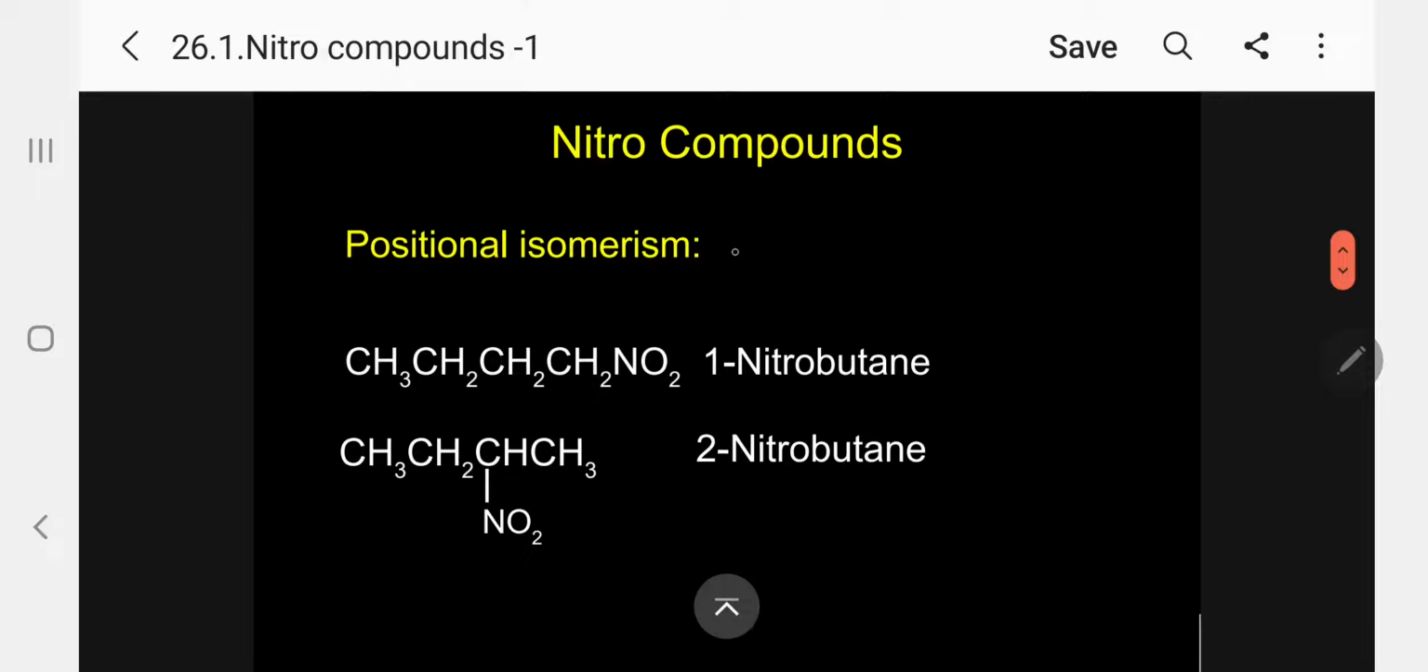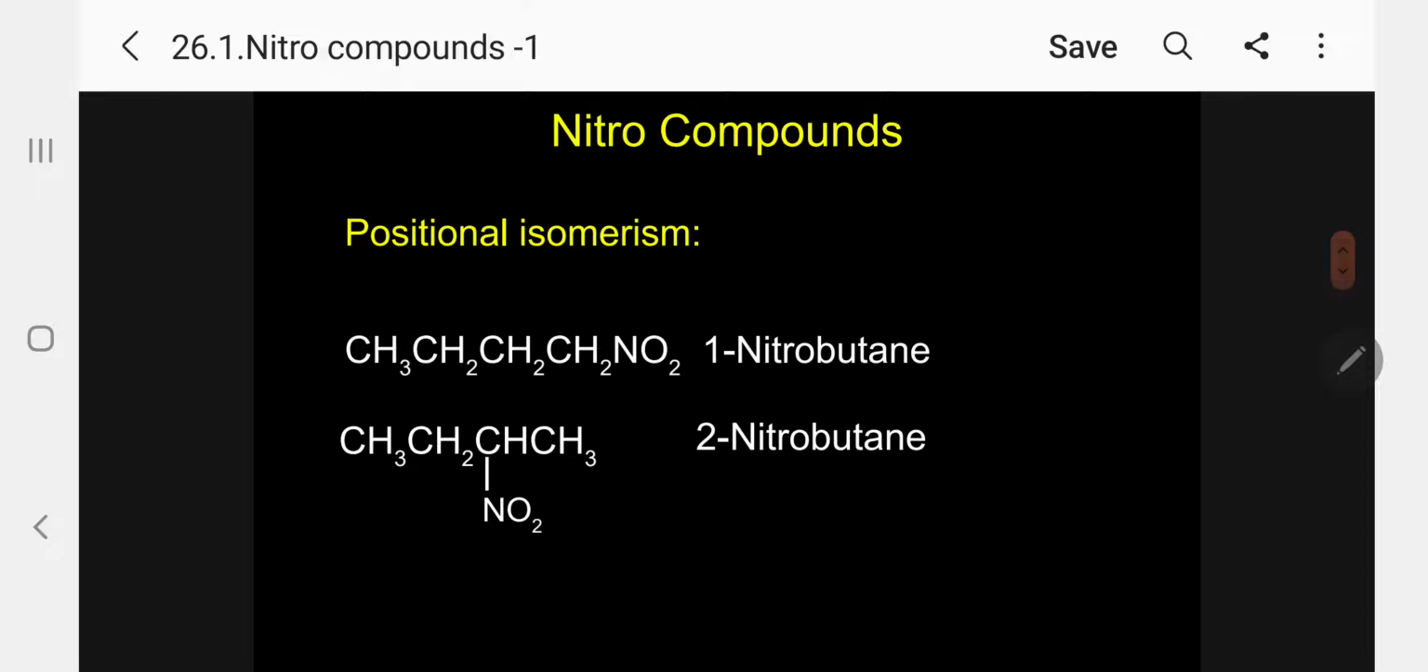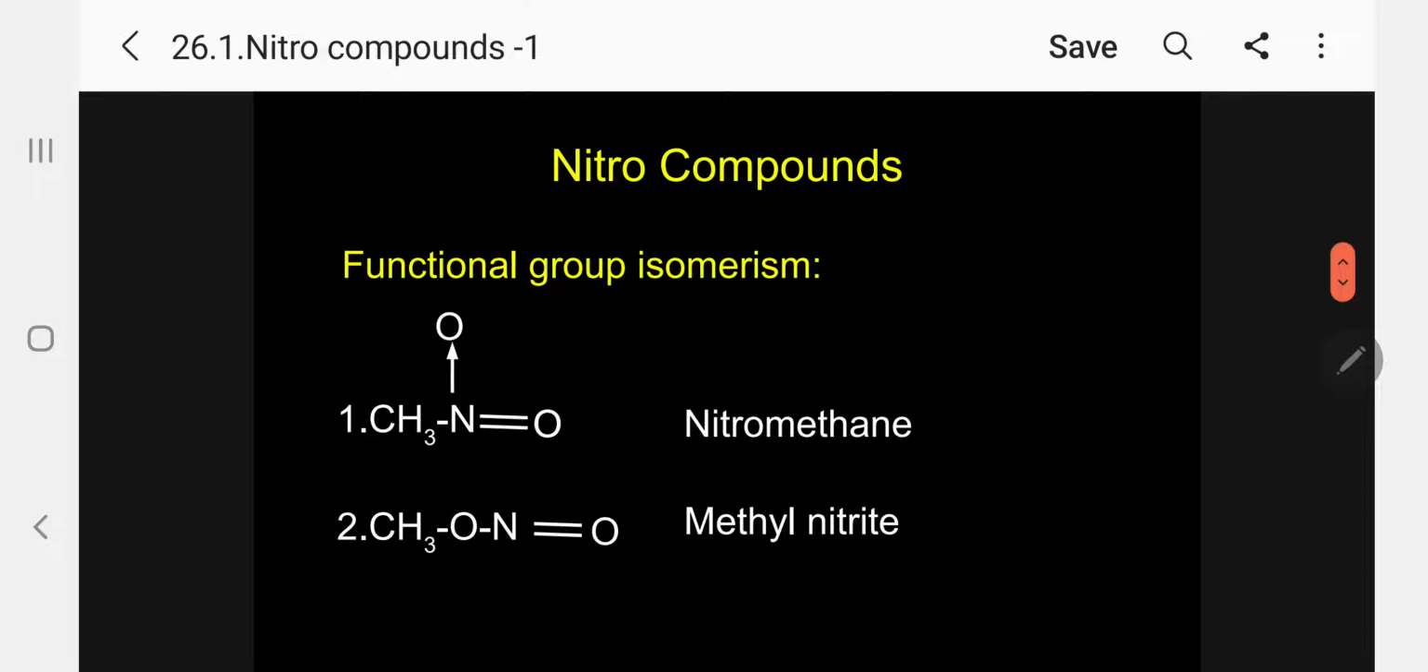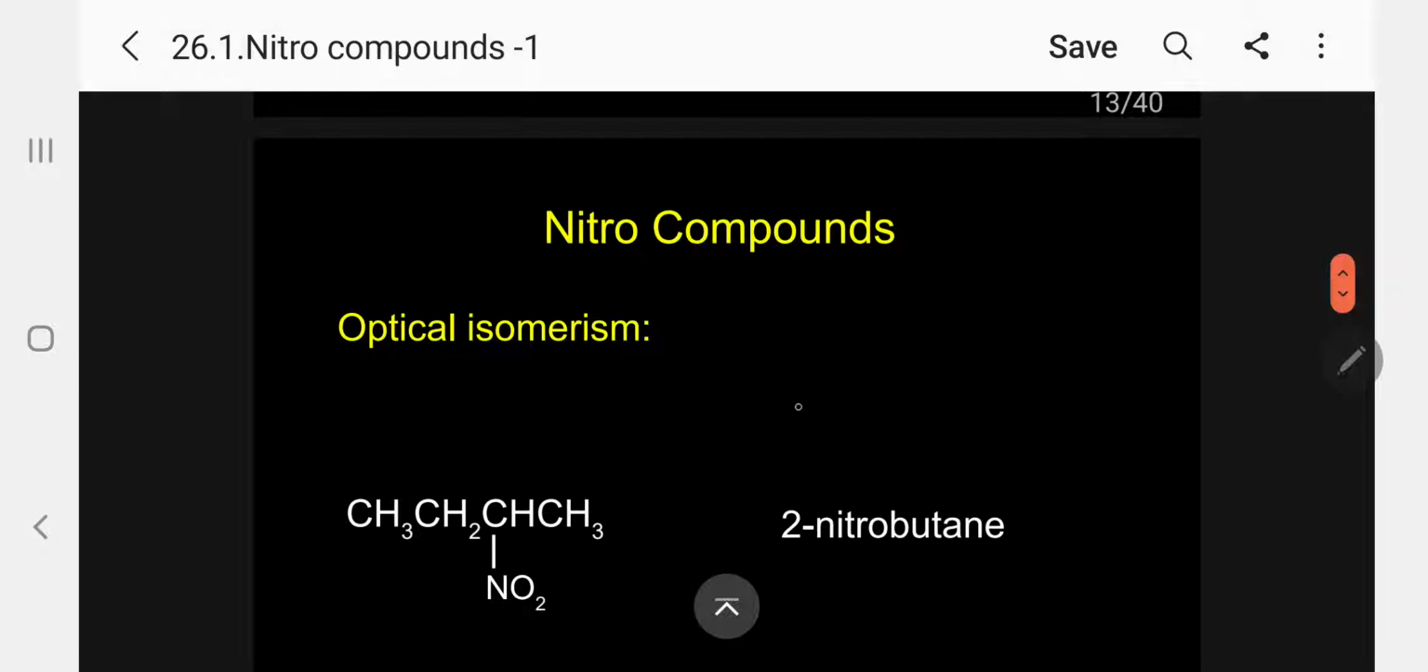Coming to positional isomerism. The number 1 here, we call it 1-nitrobutane. Here it is changed to 2-nitrobutane. The position is changed, so this is the example of positional isomerism. Coming to functional group isomerism, I have already given it. This is nitromethane, this is methyl nitrite. The functional group is NO2 here and ONO there, so they are different.